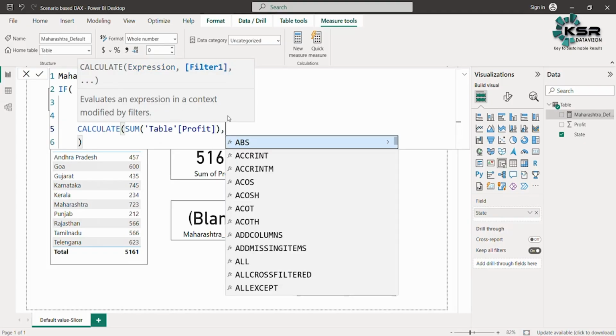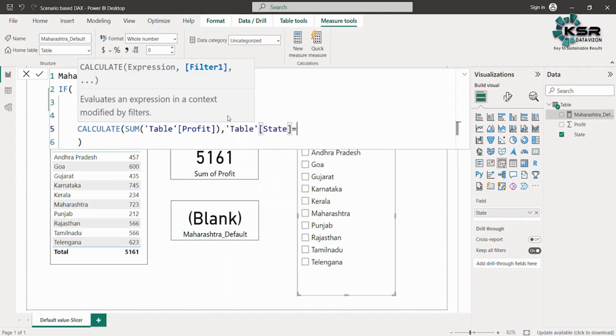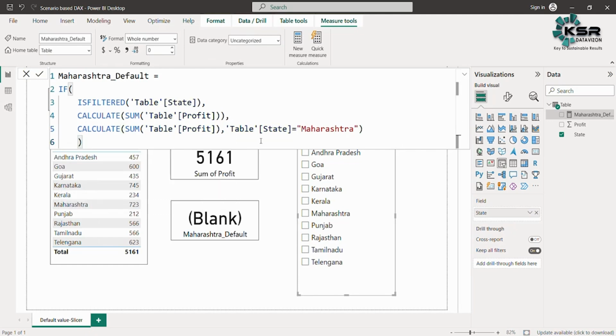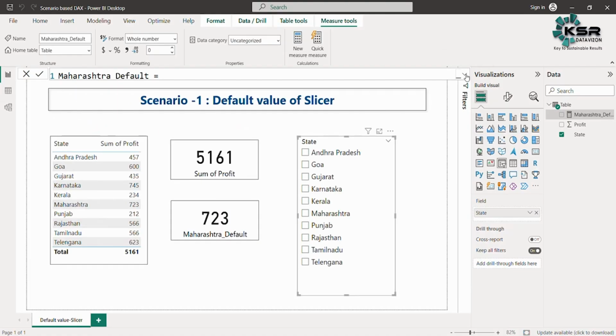But now I'm going to put a filter condition such that the state is equal to Maharashtra. This is the filter condition that I need to put. Now let us check whether it returns a default value or not. If I take this measure, you can see that the measure is working. It is showing the default value of Maharashtra, and here is the total profit. For Maharashtra it is 723, and that is what it is displaying.